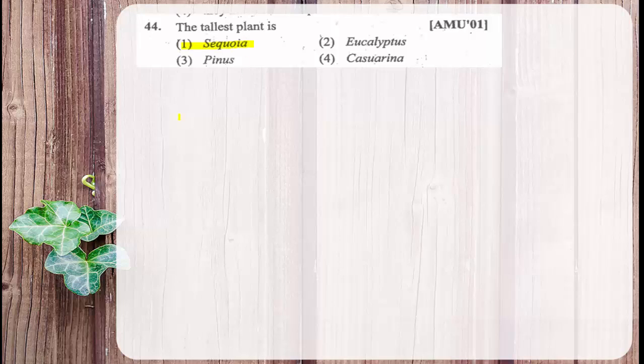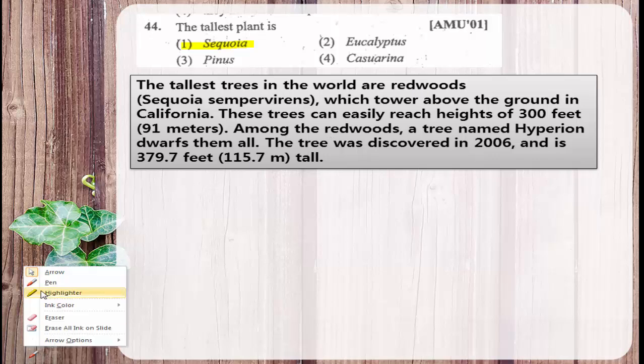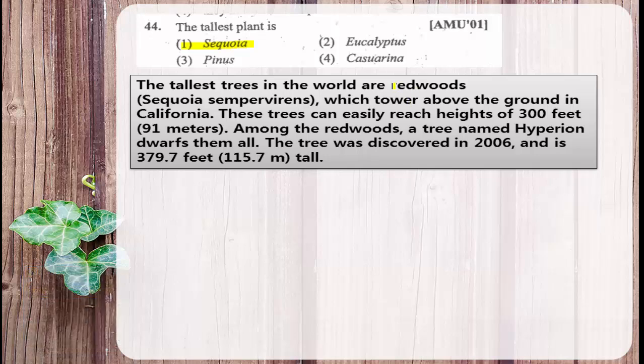This is the tallest gymnosperm and it is redwood. The commonly used name for this one is redwood, which towers above the ground in California. These trees can easily reach a height of 300 feet, that is 91 meters.